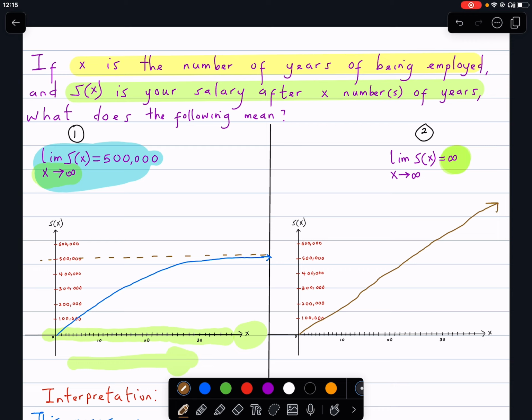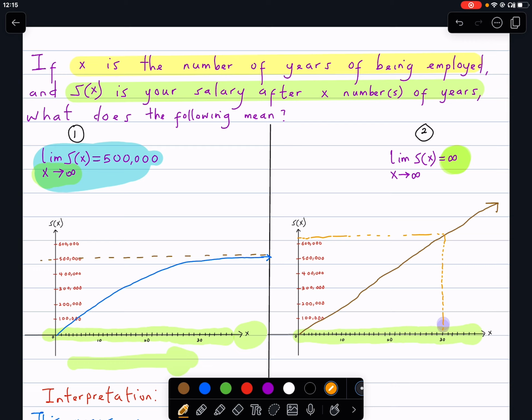As my years of experience increases, maybe when I work 30 years, this is just a sketch actually, imagine at 30 years, my salary will be maybe about $700,000.